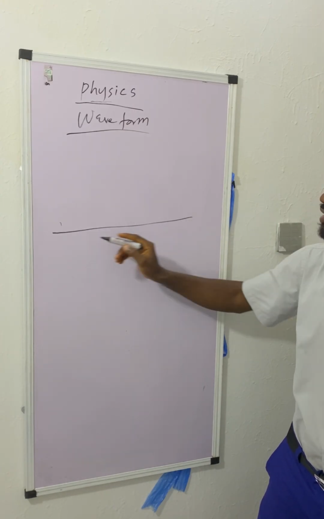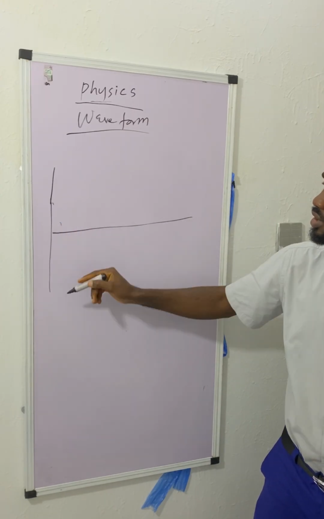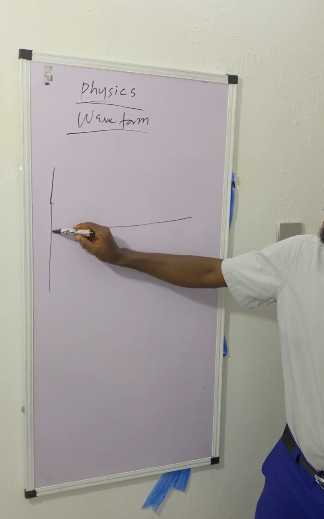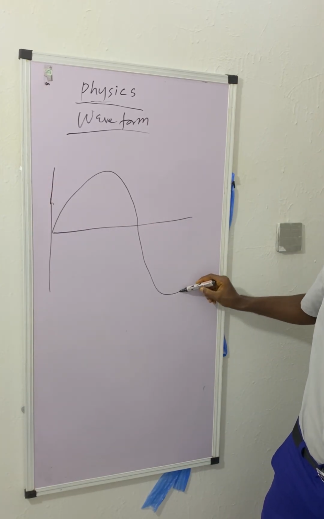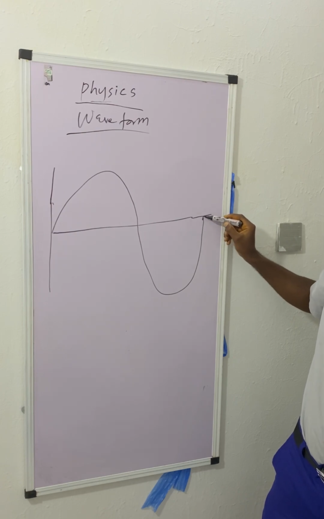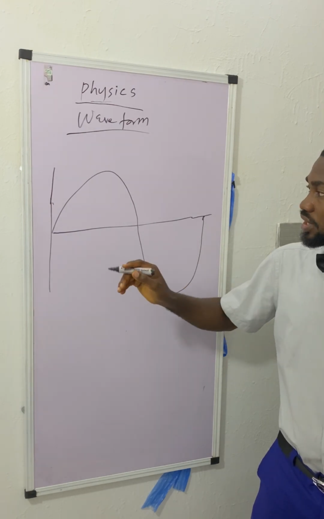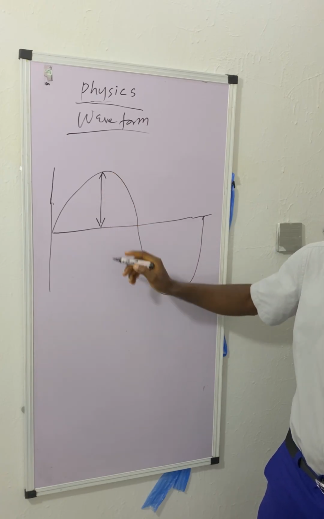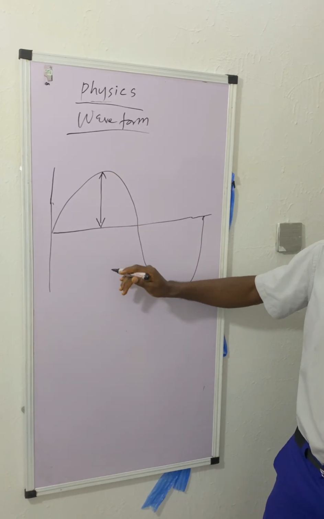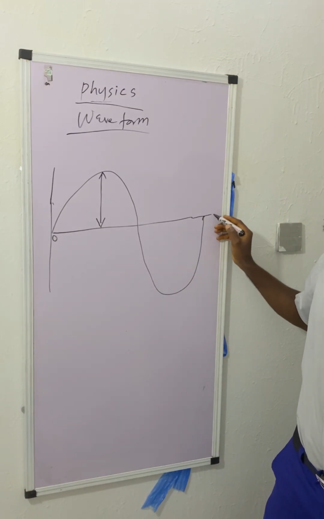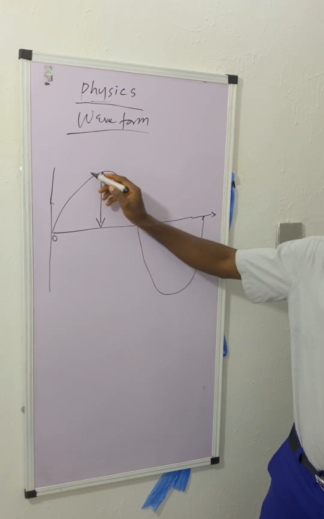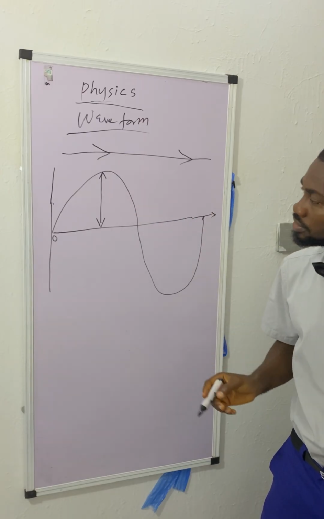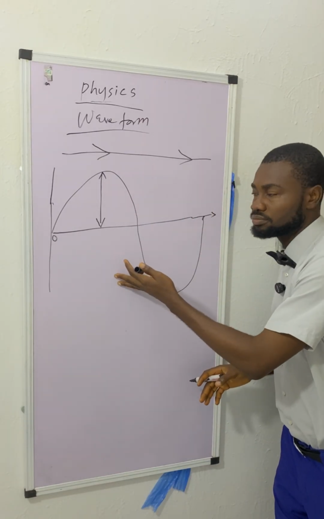So a waveform diagram is usually a graph. This one is the X axis. This one is the Y axis. So we have something like this. Let's say this is 0. Where is the direction of the wave? Let's say this is the direction of the wave. So this is a waveform.